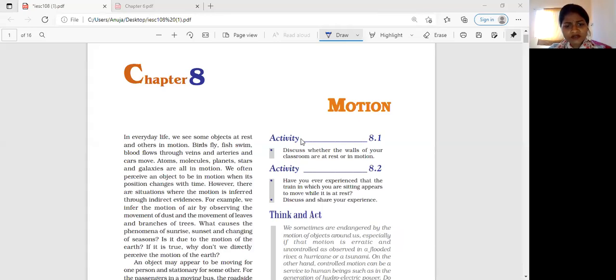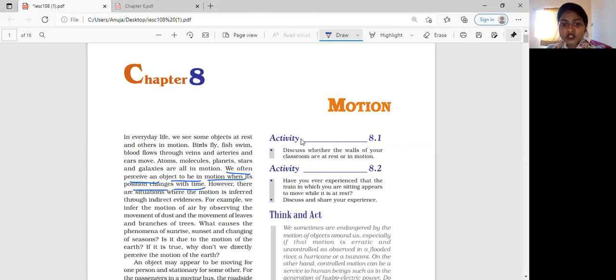We often perceive an object to be in motion when its position changes with time. So, what are they saying? They are saying, when do we perceive something is moving? Or when do we feel like something is moving? We often perceive an object to be in motion when its position changes with time. When something's position is changing with time, we perceive that thing to be in motion.